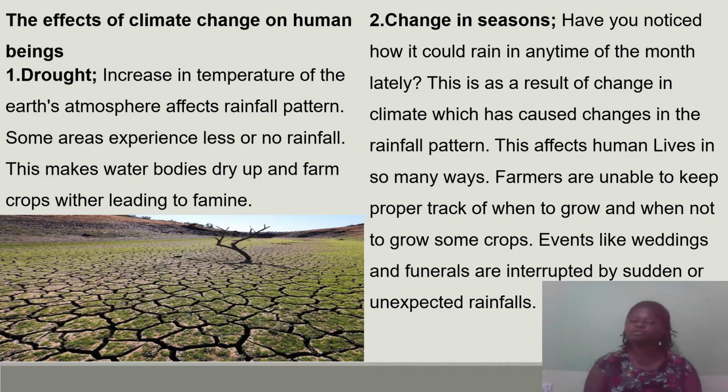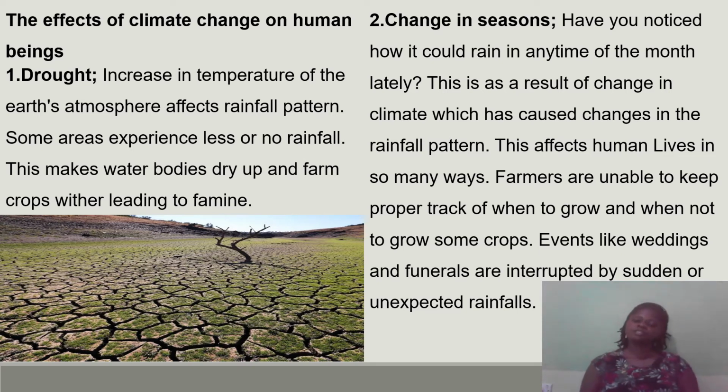For instance, there is drought. So increase in the temperature of the Earth's atmosphere affects the pattern of rainfall. Okay, now when this happens, some areas experience less or no rainfall. Okay, this makes the water bodies dry up and the farm crops wither, leading to famine. So in the picture that you can see a water body which has dried up. The tree in the middle of the river has also withered, and there is no water on the land. There is no plant on the land.